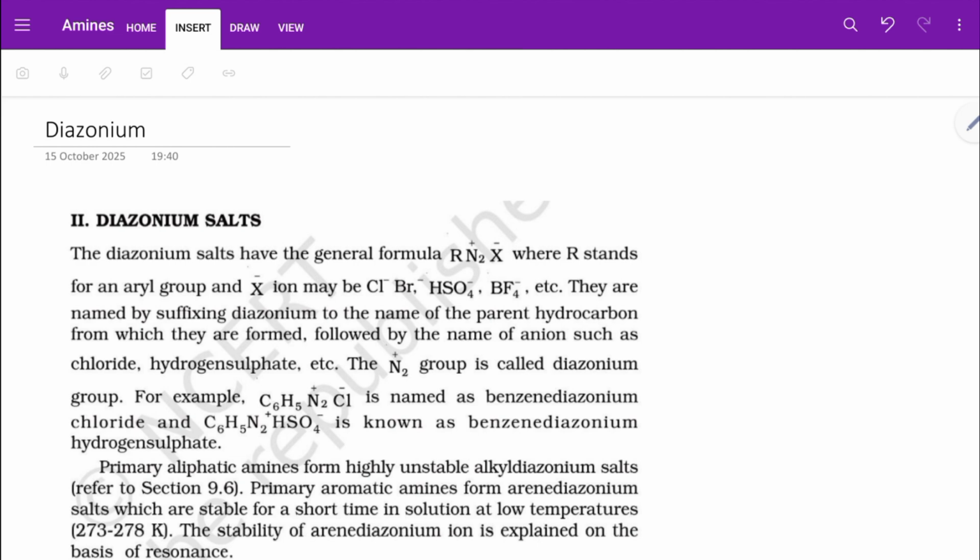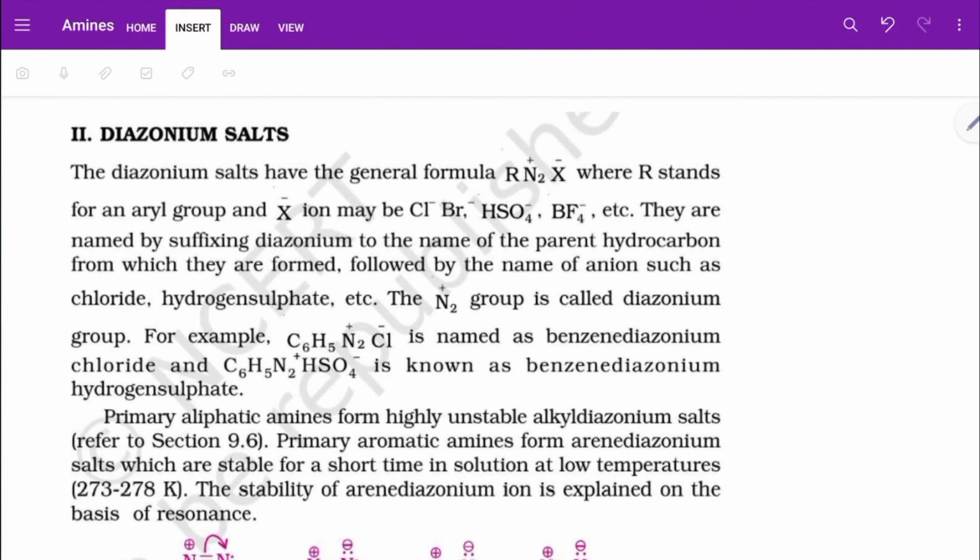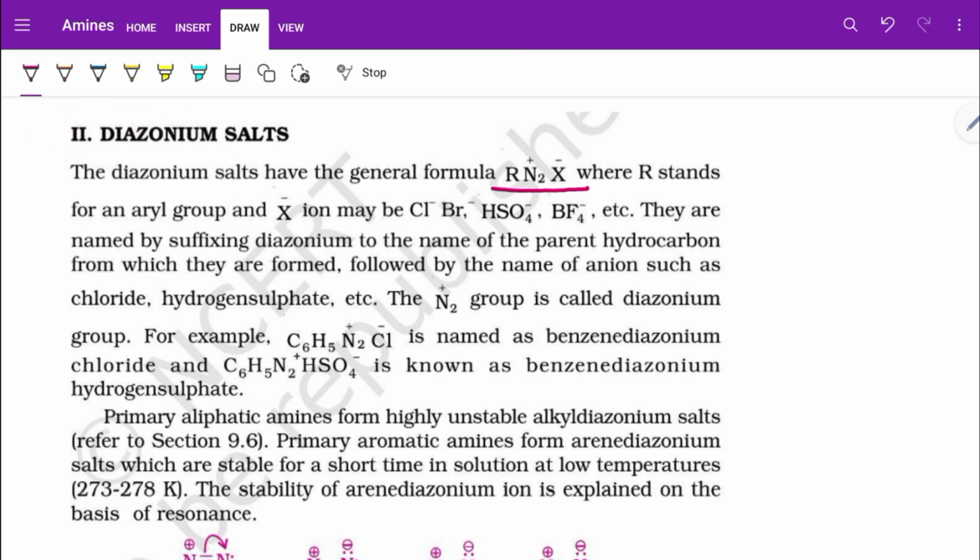The topic is diazonium salt. Now, diazo is what linkage? It is N2 plus linkage. Diazo linkage is N2 plus linkage. This R N2 plus X minus is from aliphatic. Why? Because there is an alkyl group attached to it. So it is aliphatic. Now, R stands for an alkyl group, not aryl group.